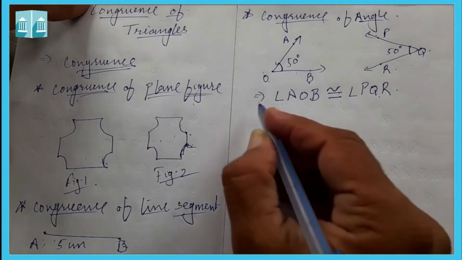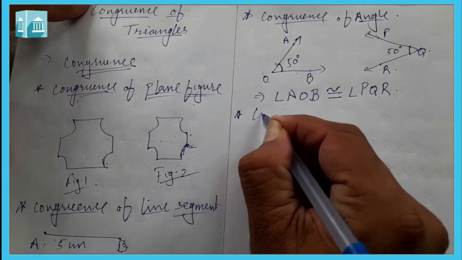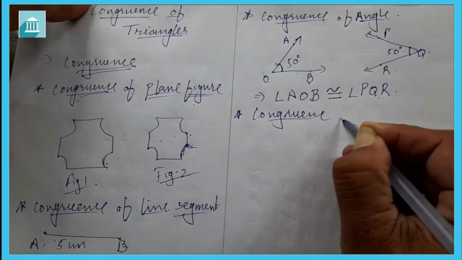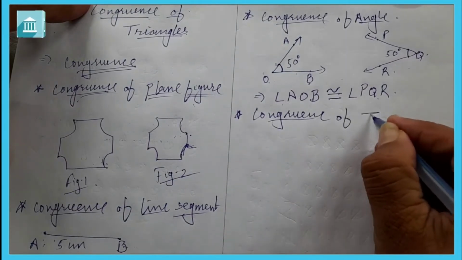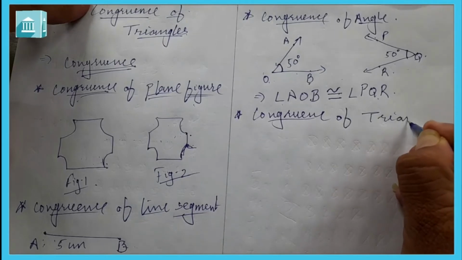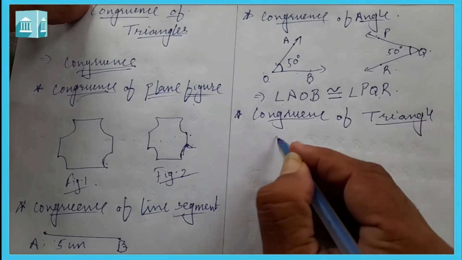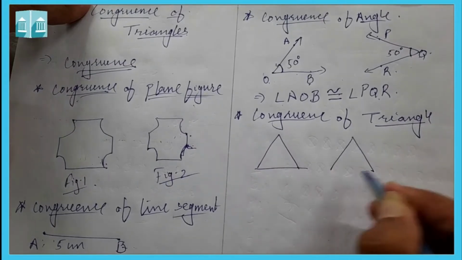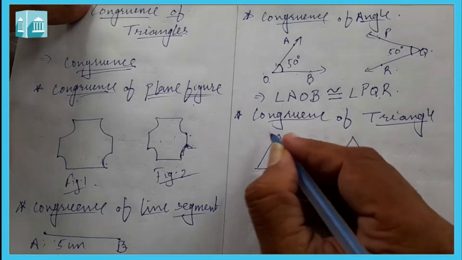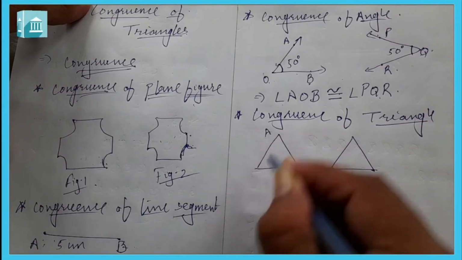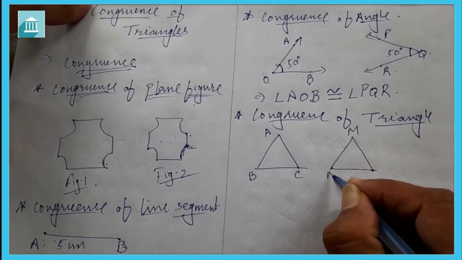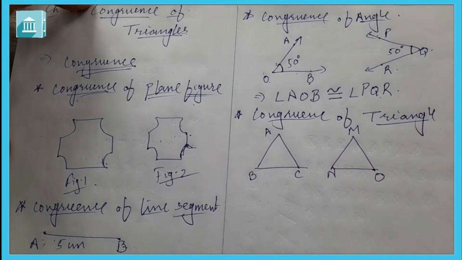Now let us see the most important topic, that is congruence of triangles. We know what a triangle is. A triangle is a polygon made up of three line segments, a closed figure made up of three line segments. Let this be ABC and this be MNO. Now this is the triangle.